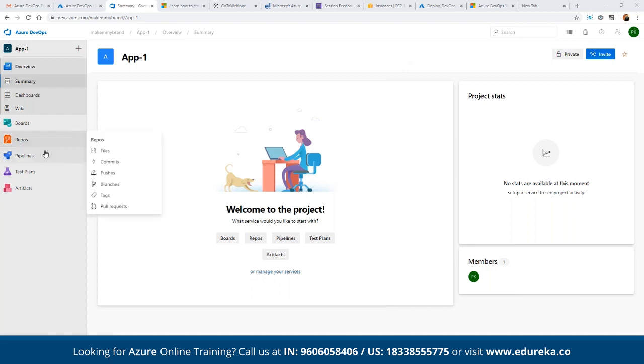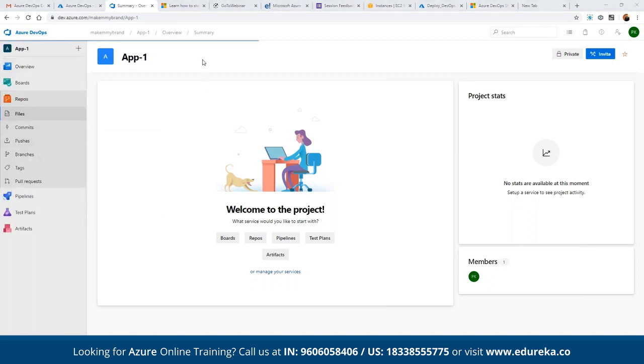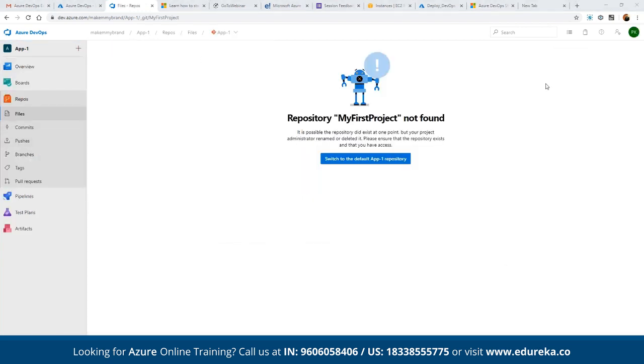We have the component available in the DevOps project by the name of pipeline itself, correct? So first of all, if we want to create multiple repositories, we can create them just like we have CodeCommit available in AWS. In the same way, we have repositories available here that we can make use of. For example, if we want to get started, we can simply see the list of all the files, right?